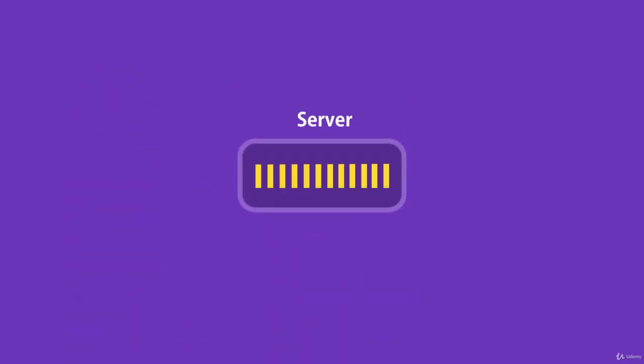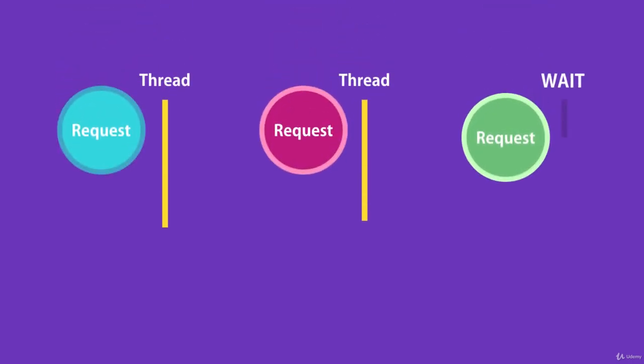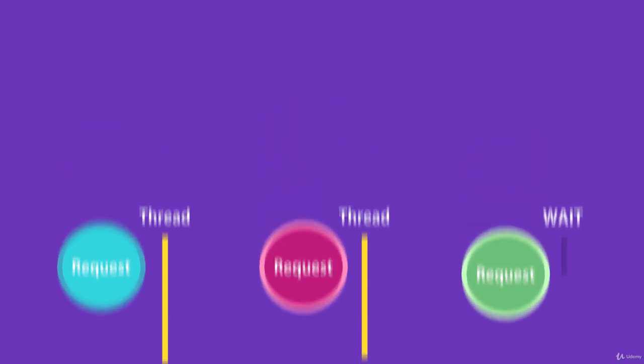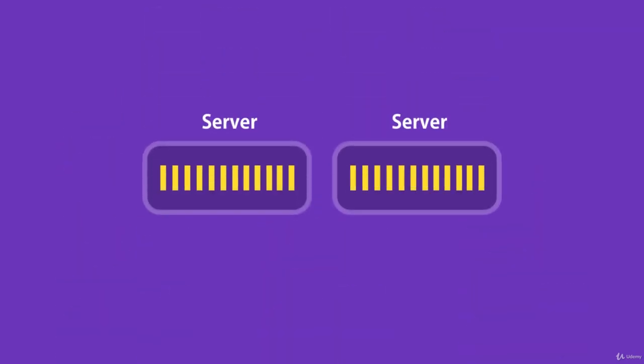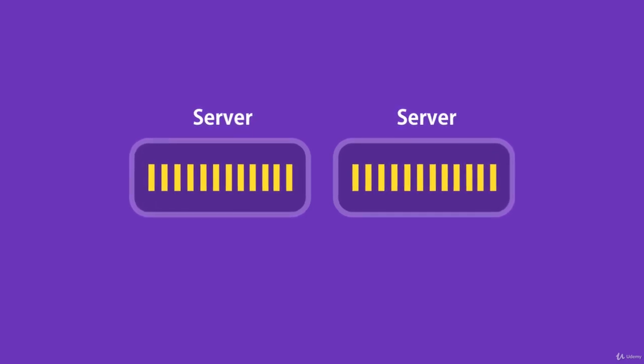Now imagine what would happen if we have a large number of concurrent clients. At some point, we're going to run out of threads to serve these clients. So new clients have to wait until free threads are available, or if we don't want them to wait, we need to add more hardware. So with this kind of architecture, we are not utilizing our resources efficiently.